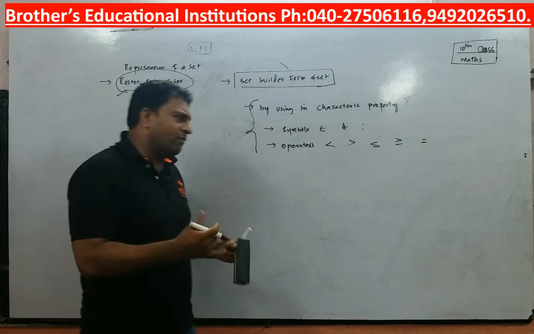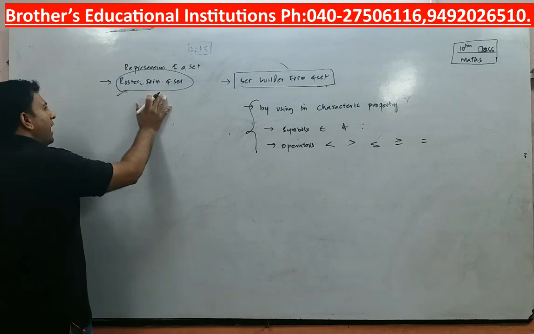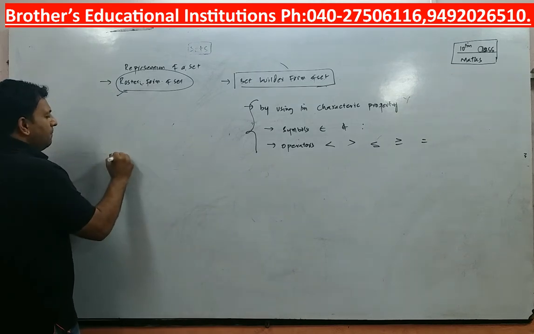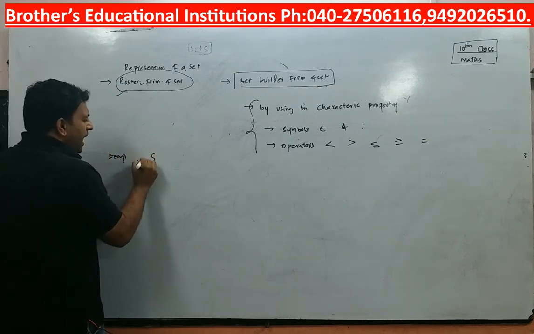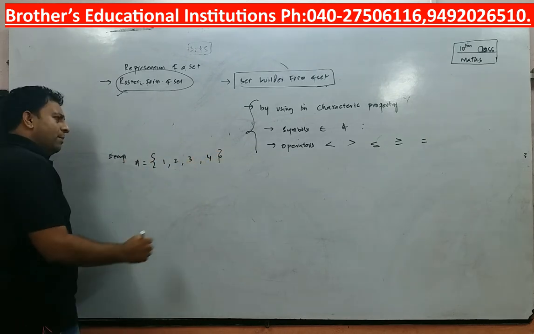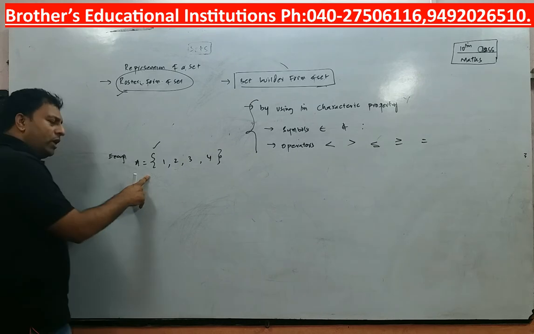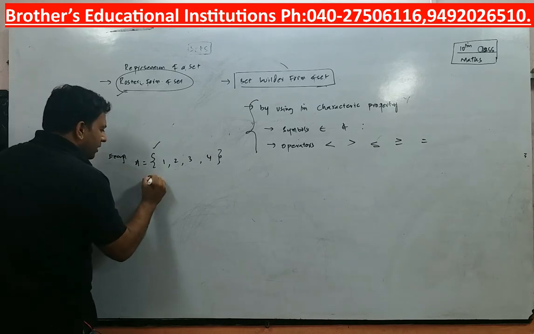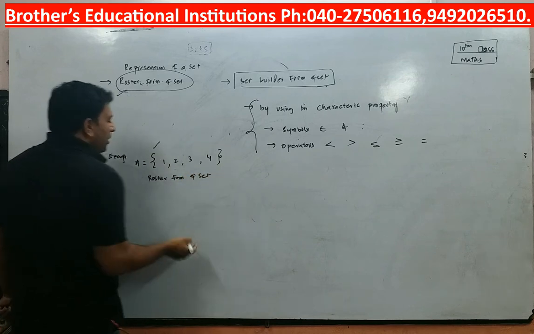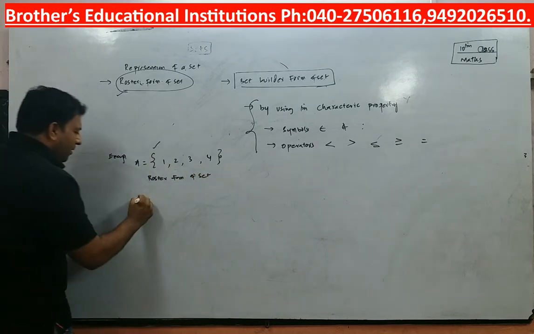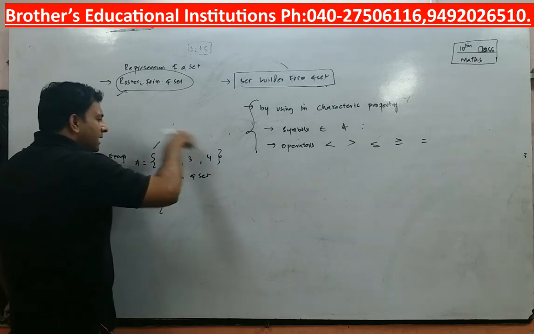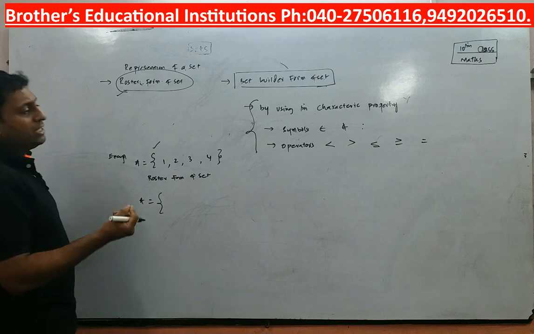However, the notation used to write the roster form of set and set builder form of set is same. For example, set A is equal to 1, 2, 3, 4. I am just taking a very simple example, and what is this called? This is called roster form of set. Now if I want to express this in set builder form, then the notation will be same. Flower brackets will be same, but inside you have to write that using a characteristic property.